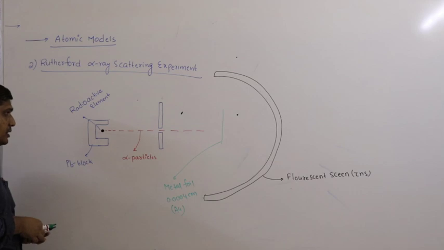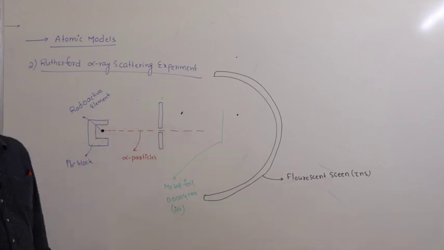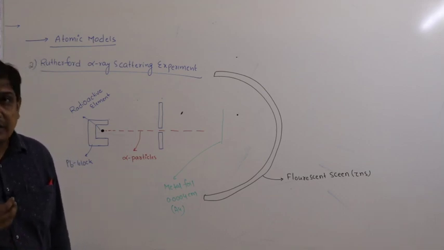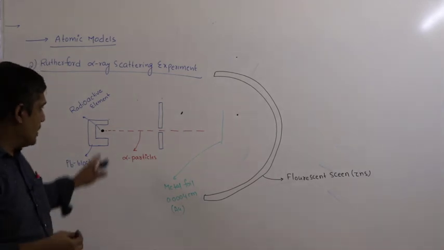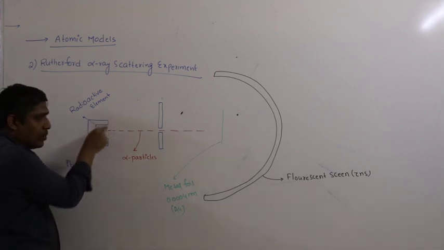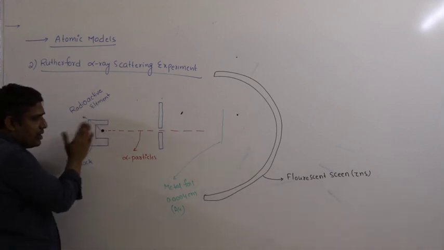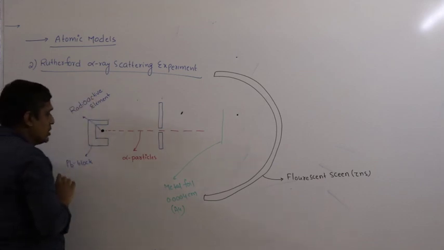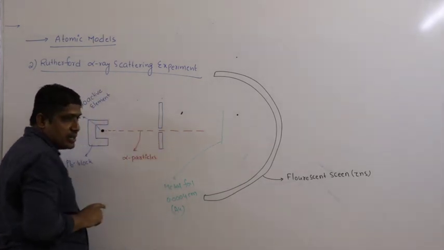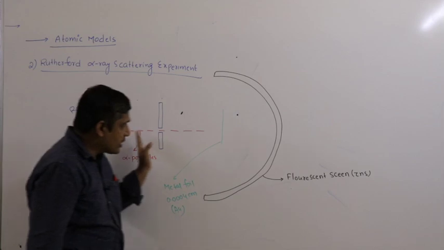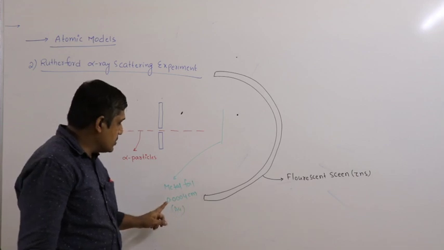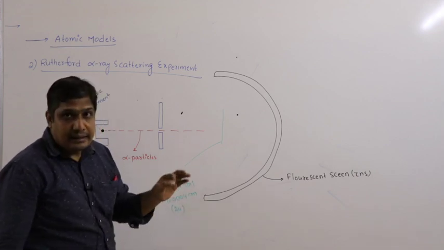What is actually happening here? A radioactive element undergoes spontaneous disintegration into smaller nuclei. Along with that, it emits some nuclear particles, one of them is the alpha particle. So we take a suitable radioactive element enclosed in a lead block to prevent any side emissions, so that we get a stream of alpha particles. It is directed onto a metal foil, usually gold, silver or copper of 0.004 centimeter thickness.